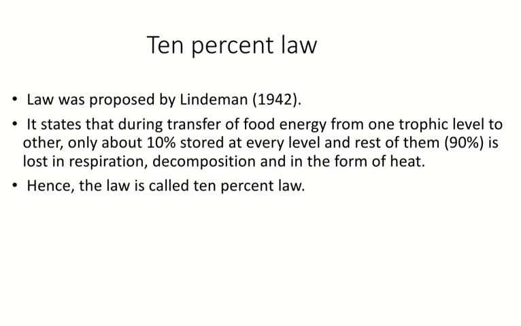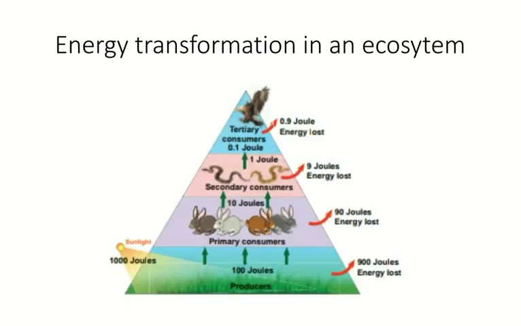So he defines and states that during transfer of food energy from one trophic level to the other, only about 10% is stored at every level, and the rest, 90%, is lost in respiration, decomposition, and in the form of heat. So this law is otherwise called the 10% law or Lindemann law. Next we are going to talk about how the transformation occurs.